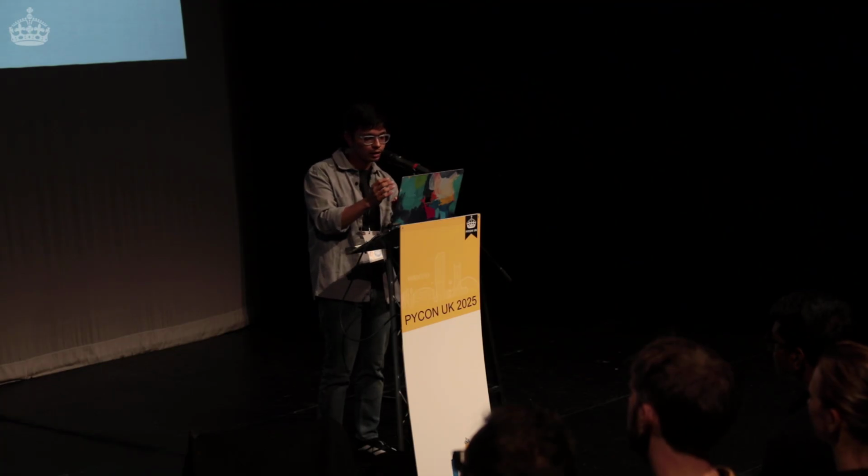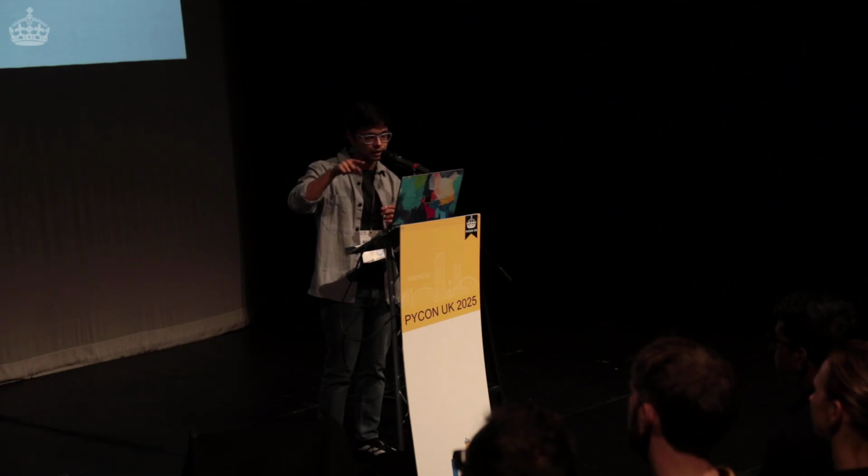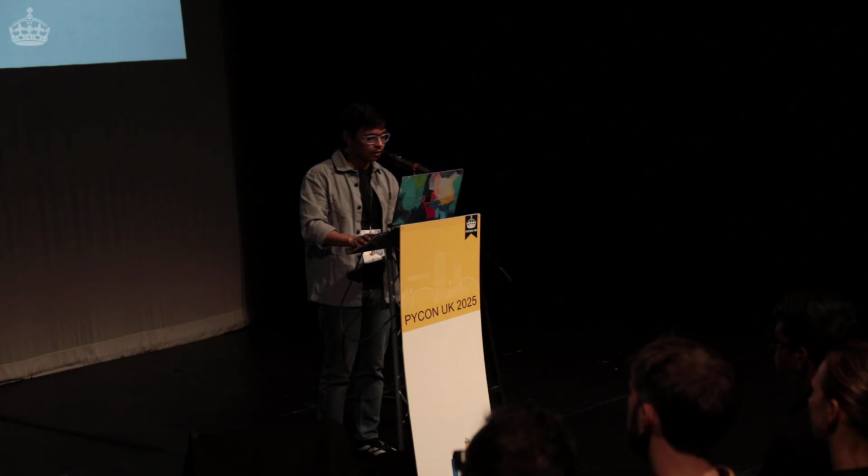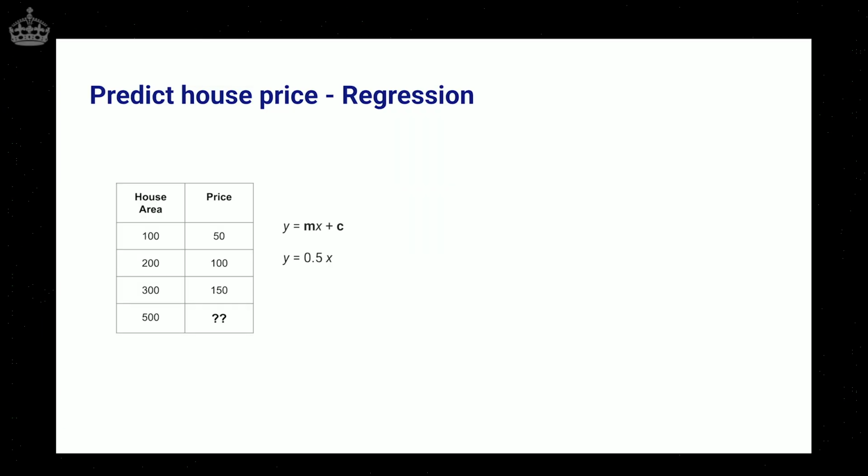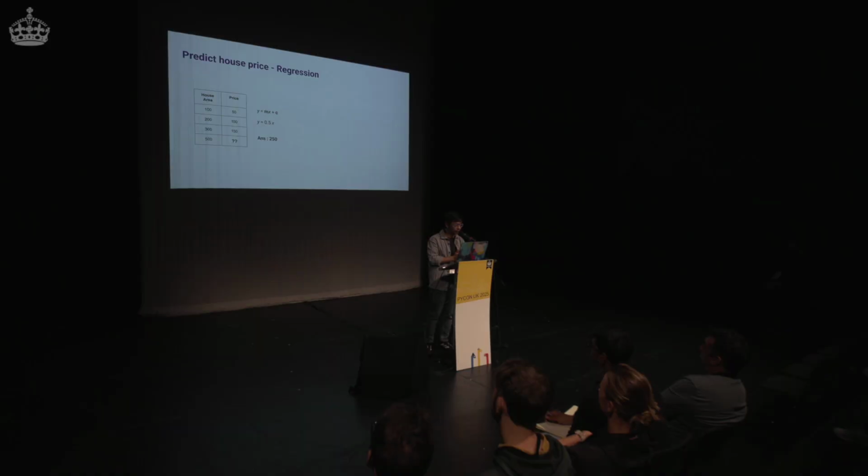Apart from that, if you look at the price, it is always half the house area, right? So if y, let's say, was the price and x was the house area, y is always x by 2, right? So this is the equation of a straight line, y equals mx plus c, and here the c, the constant, is 0 and m is 0.5. So y is always x by 2. That's how you were able to get the answer 250.